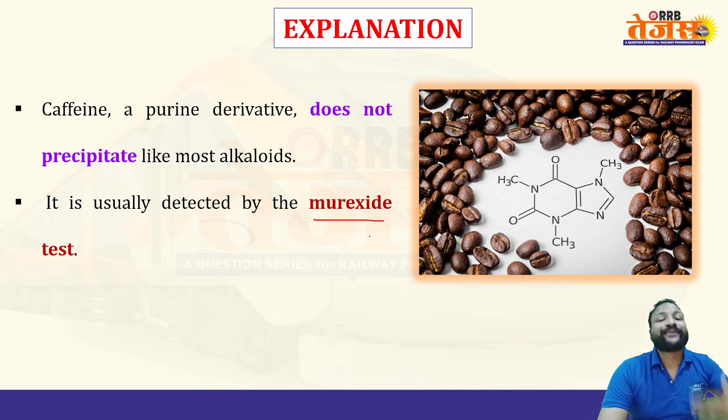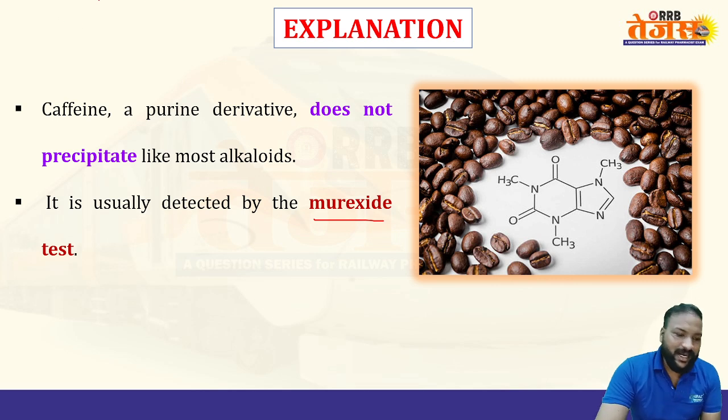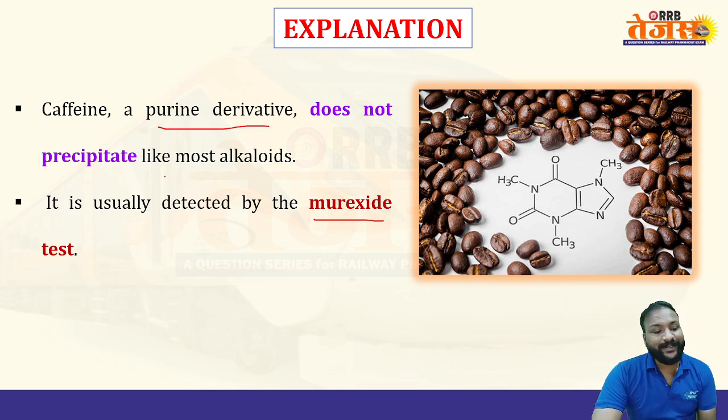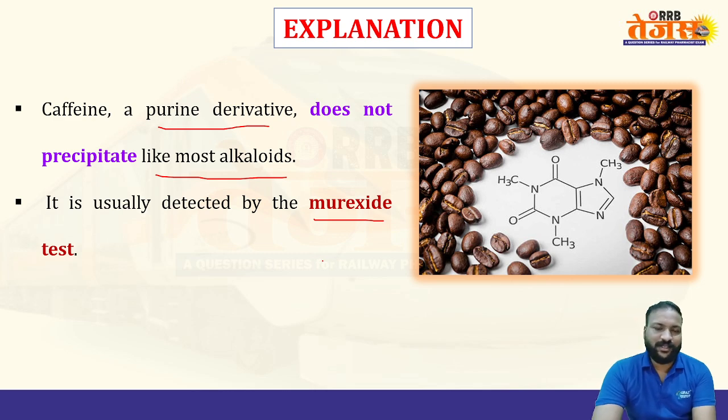Similarly, the Vitali-Morin test is only for atropine, and the Van Urk test is only for ergot. Caffeine is a purine derivative and does not precipitate like most alkaloids, which is why it can't show a positive result. It is usually detected by the murexide test. Is it clear? So that's the right answer for this question.